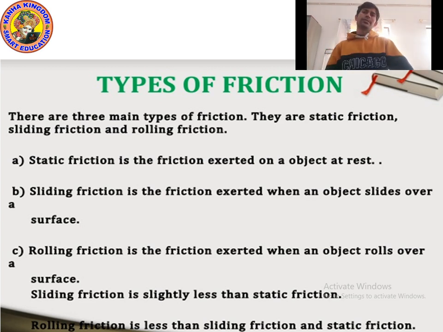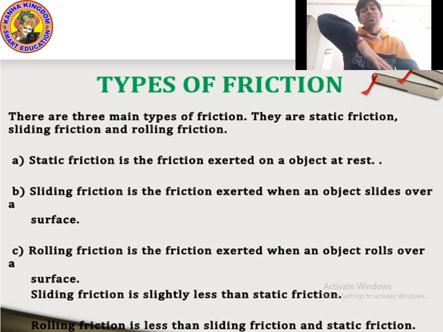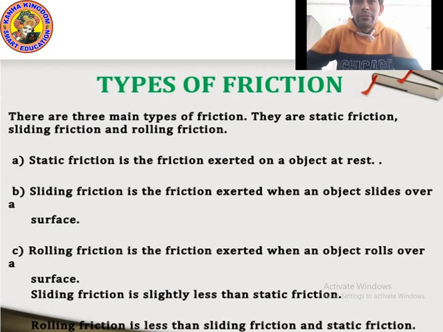Now sliding friction, when will sliding friction apply? If any object is sliding, like on a slope at a 70-degree, 60-degree or 30-degree angle, then sliding friction applies.